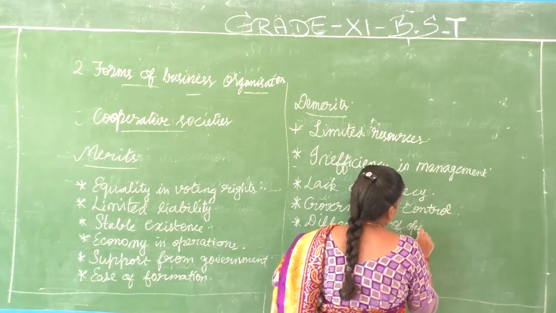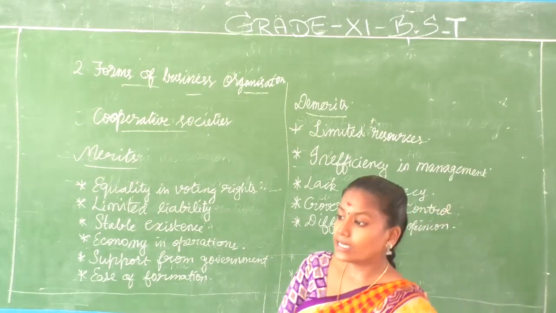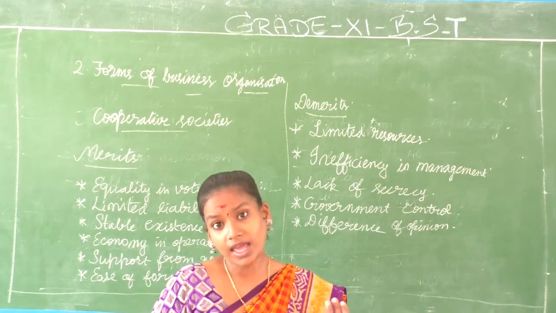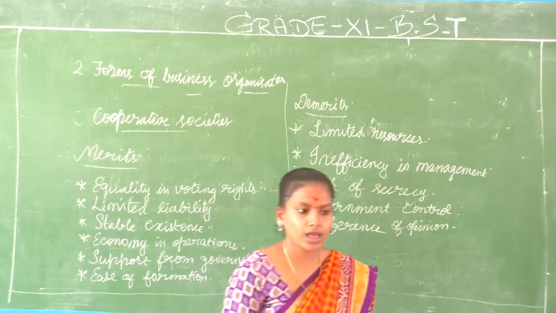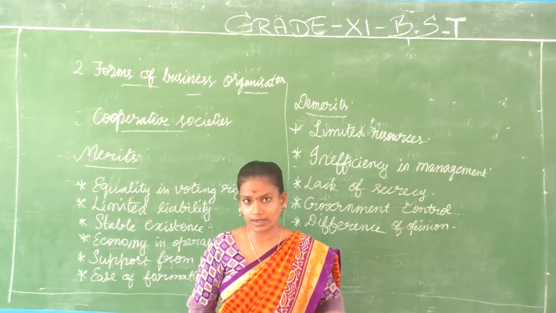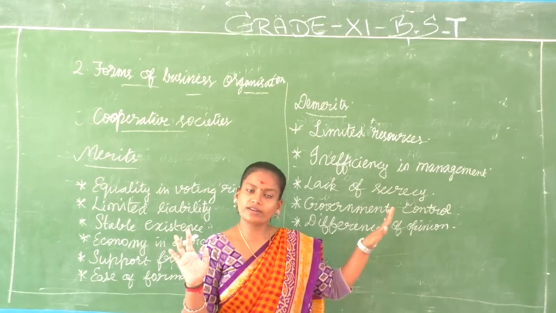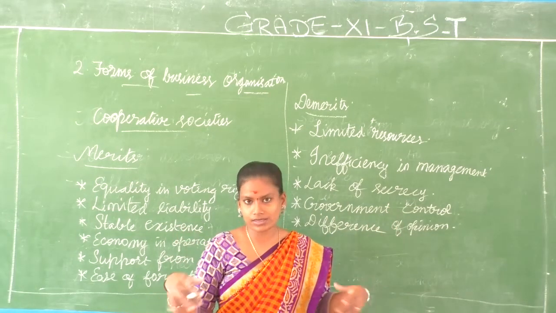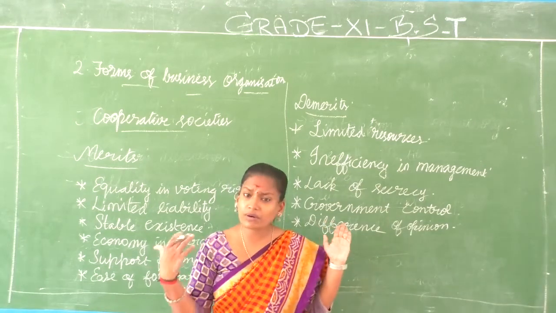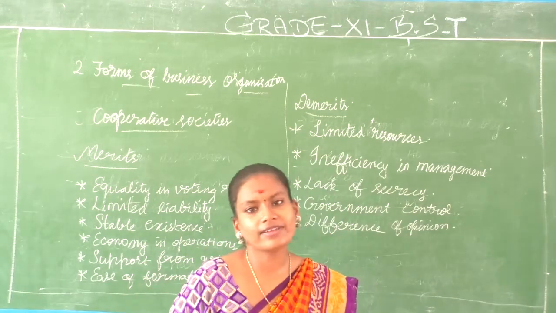Difference of opinion. Why difference of opinion? In a partnership organization where the maximum number itself is 50 members only, there even we have the possibility of conflicts. Here we don't know what is the maximum number, how many members want, they can come, and they are not related in any way like a joint Hindu family. There at least, in a joint Hindu family, the Karta says and the other co-partners listen, because he is the eldest member of the family. What happens here? All of them are different, and the control is given to only one elected person. That election itself, there will be a problem.